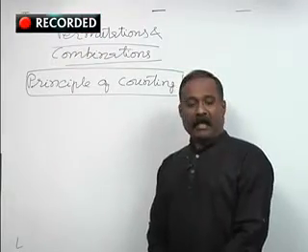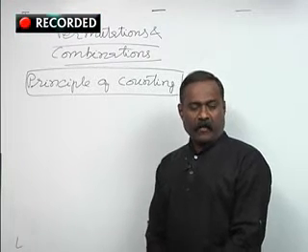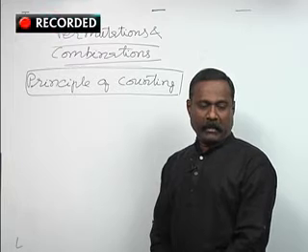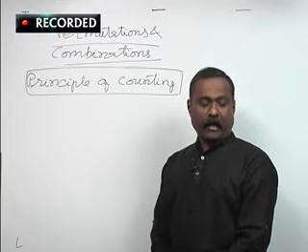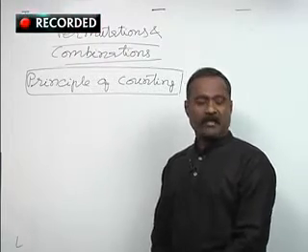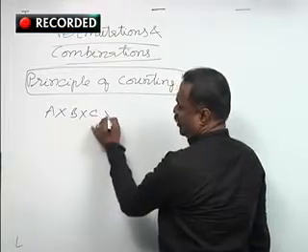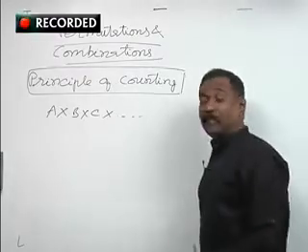You can see that slide there, and the principle of counting. If an operation can be performed in A different ways independently, a second operation can be performed in B different ways independently, and a third operation can be performed in C different ways independently, and so on, then all these operations, one after the other or simultaneously, can be performed in A into B into C and so on different ways.